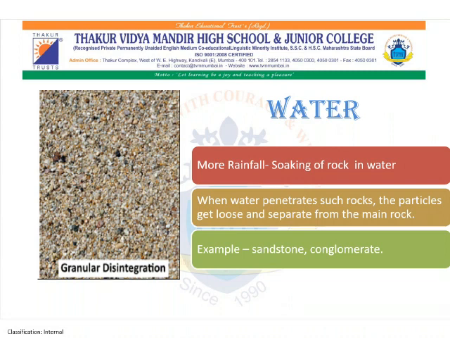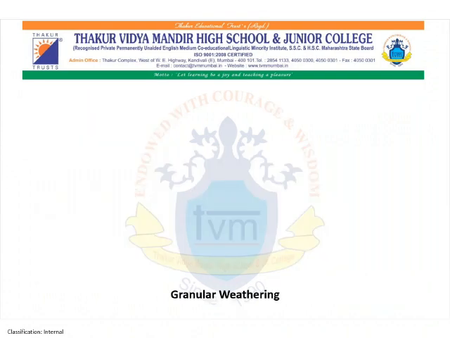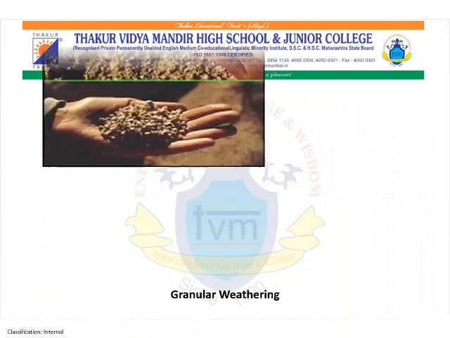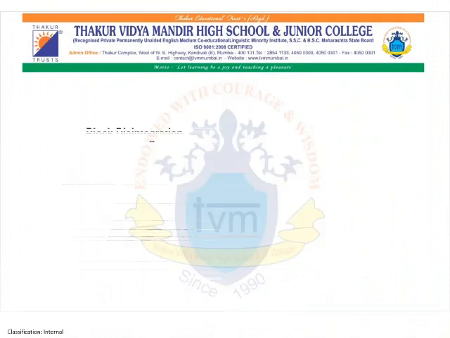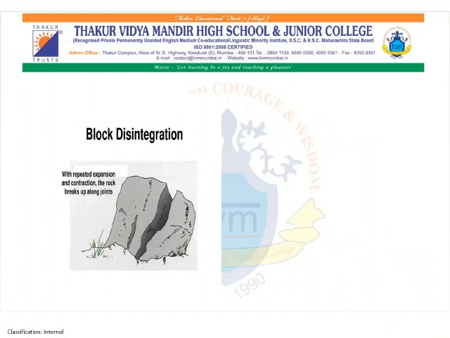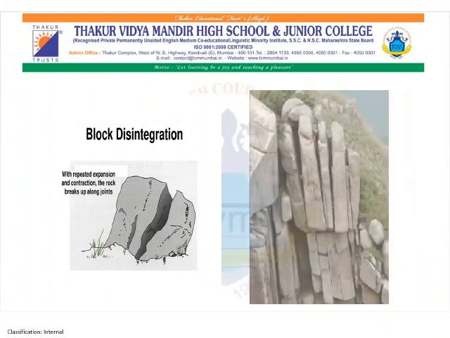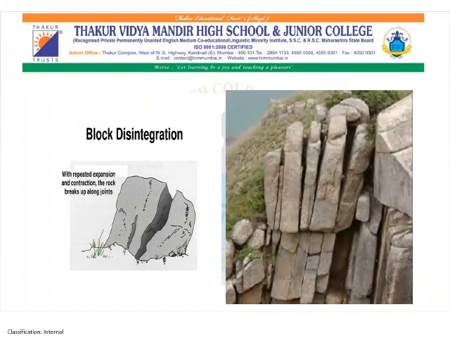So here in the next figure, we can see how the rock is converted into fine sediments, and that is what is called granular weathering. The rock appears like grains. Block disintegration. With repeated expansion and contraction, the rock breaks up along joints. What is block disintegration?